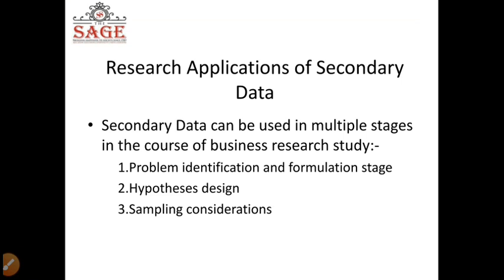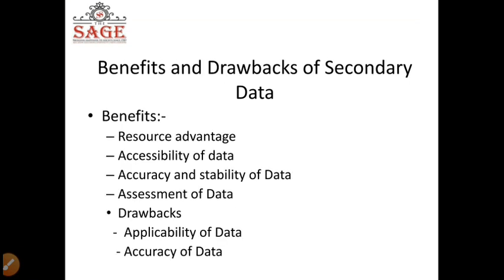Next, secondary data is also considered for sampling. Sampling means the number of samples which we take from a huge population. So for sampling consideration also, secondary data is used. Now next we go to the benefits and drawbacks of secondary data.